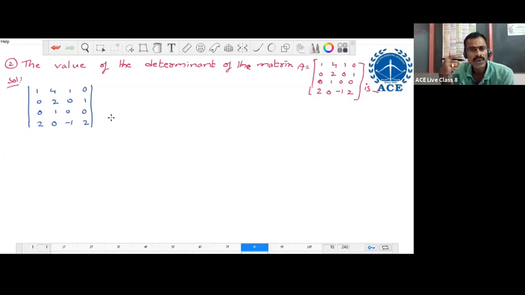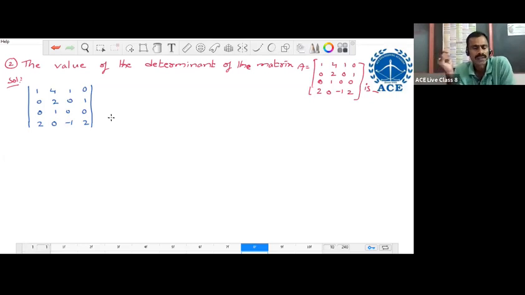If any row or column contains more zeros, choose that row or column and expand along it, so that we can avoid some third order determinants. Generally, a fourth order determinant means four third order determinants. If some elements are zeros, we can avoid some third order determinants, then directly we can add the value, just like third order only.